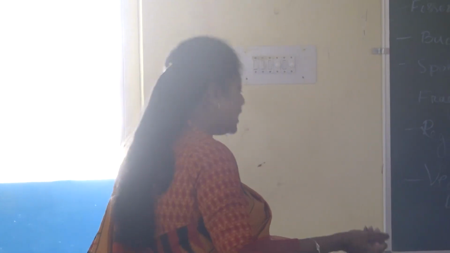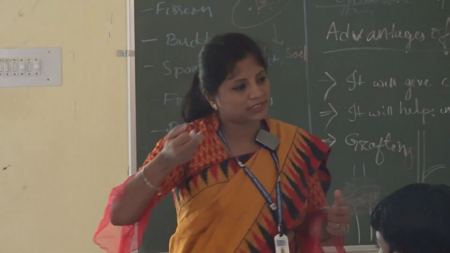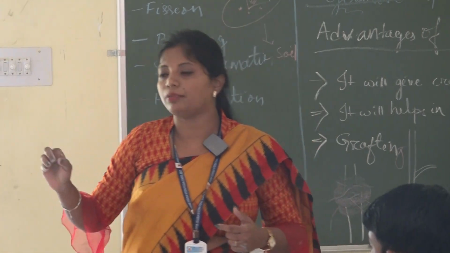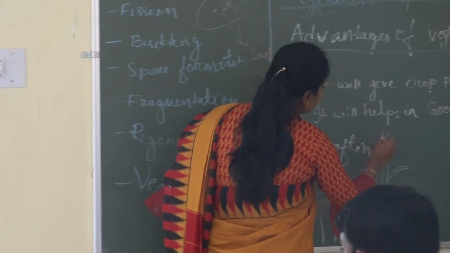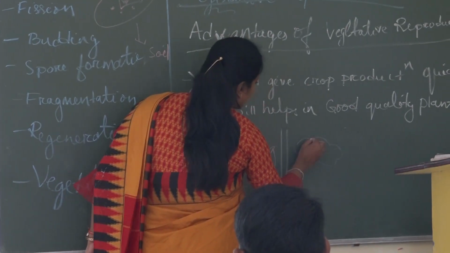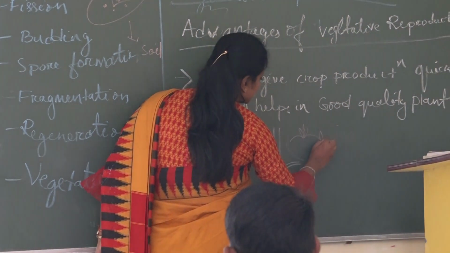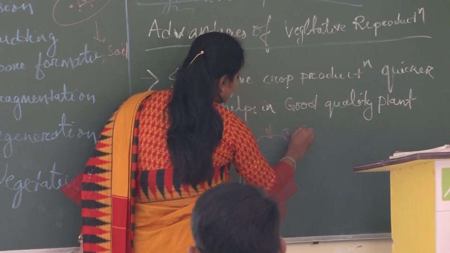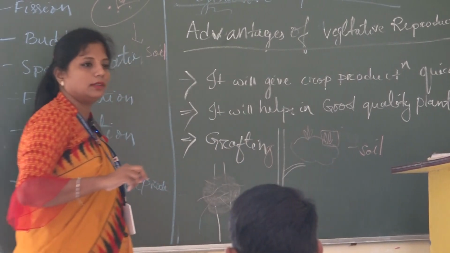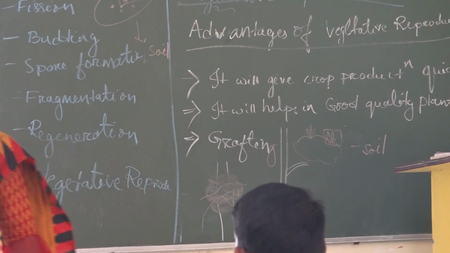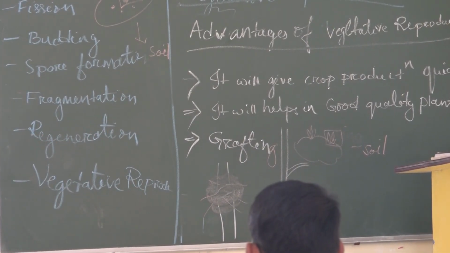Okay? The same way we derive from stem and leaf. In the leaf we have a structure: at the edges of the leaf it will develop buds, and these buds we have to cut and place in soil. Okay, so that will develop into a new plant.